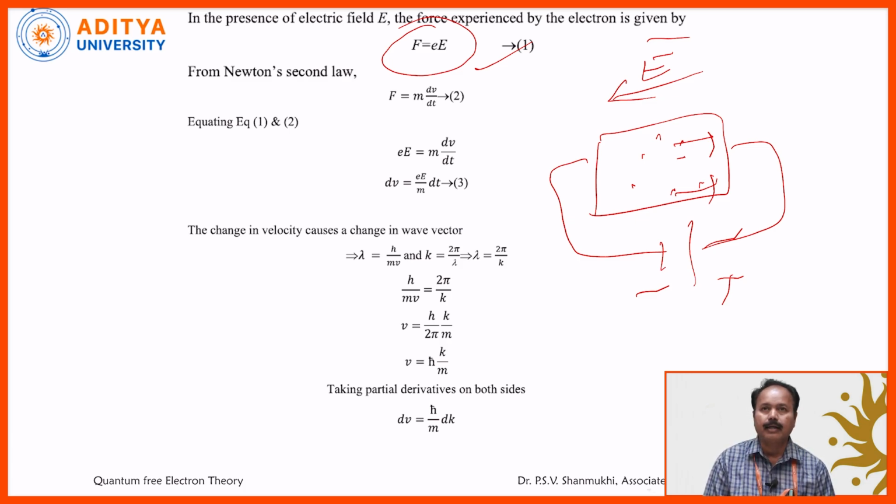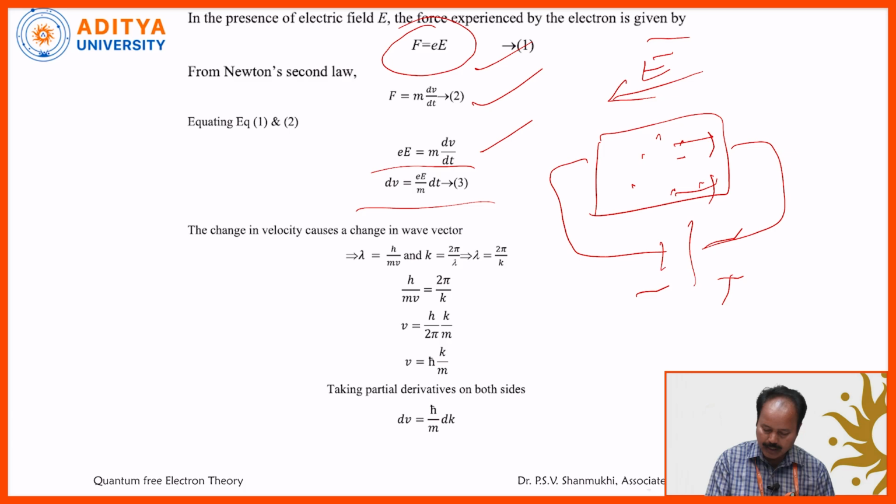As per Newton's second law, F equals ma. That means F is equal to m into dV by dt. So from these two equations, what can we write? eE is equal to m dV by dt. Therefore, dV is equal to eE by m into dt.